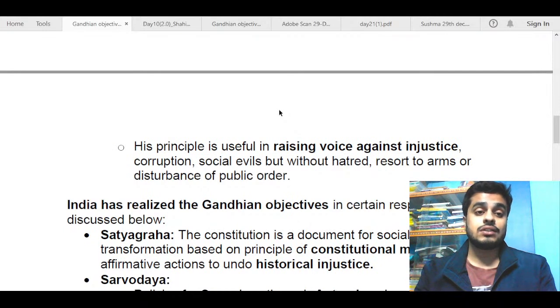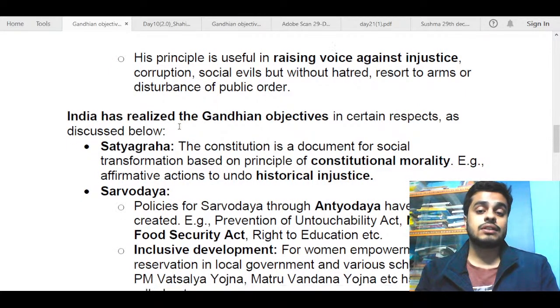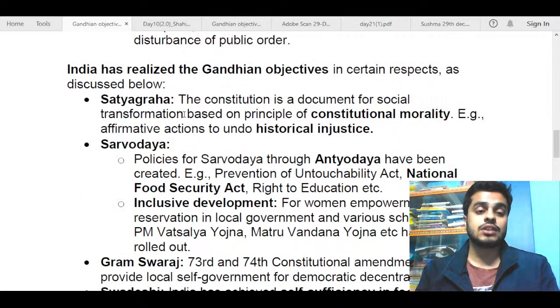After that, if you have written all of this, I think that was sufficient for talking about Gandhiji's objectives. Next, you can move on to talking about the application of his objectives, like how far India has achieved those. India has realized the Gandhian objectives in certain respects as discussed below. So again, I move on talking about all these points and what we have achieved.